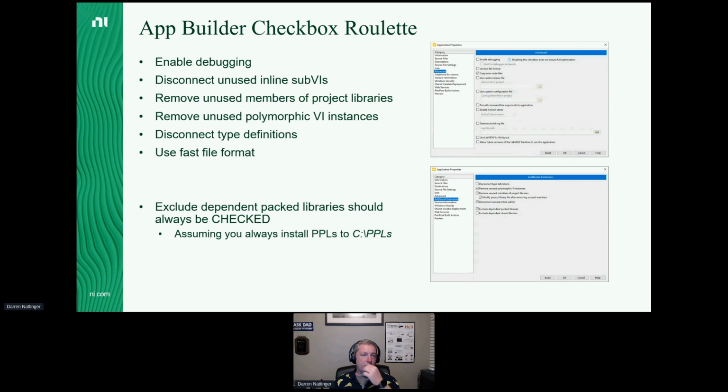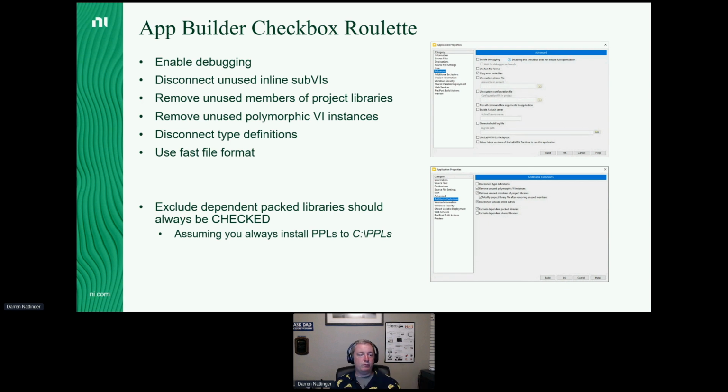All right, so App Builder Checkbox Roulette. Basically what it boils down to is you go into App Builder when your exe won't build, and you start clicking random checkboxes and trying to build again to see if it works. That's App Builder Checkbox Roulette. I've included the 6 most common checkboxes that I've seen that cause builds to work here in the slide. The first one is enable debugging. That is going to make your exe balloon in size. So maybe your exe was like 5 megs before, and now it's like 50 megs when you enable debugging. But if you're trying to get unstuck and you're looking for a workaround, that's the first checkbox I would turn on. Enable debugging, see if your build works.